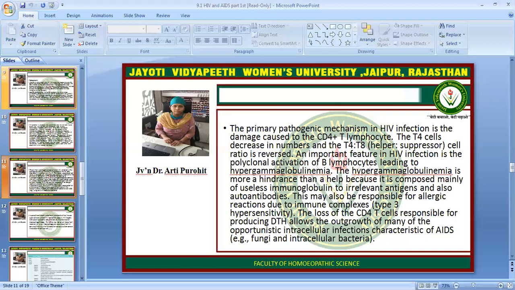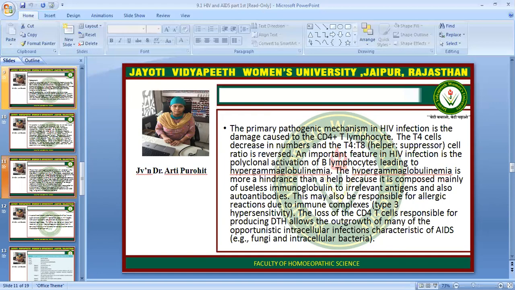An important feature in HIV infection is the polyclonal activation of B lymphocytes leading to hypergammaglobulinemia. The hypergammaglobulinemia is more a hindrance than a help because it is composed mainly of useless immunoglobulin to irrelevant antigens and also autoantibodies. This may also be responsible for allergic reactions due to immune complexes, that is type 3